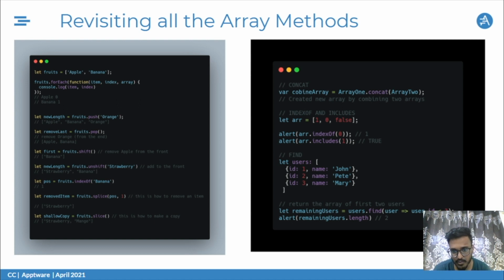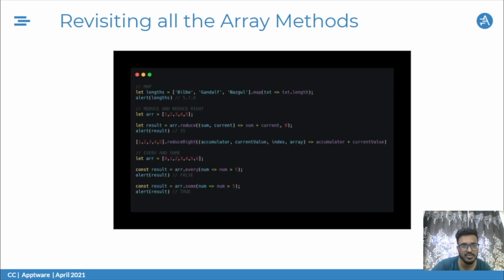Let's consider a new array, users, that's an array of objects. We have id and name inside of it. When I use the find function, I'm using an arrow function here to set the condition for find. The condition that I've set right now is user.id should be less than 3. So it will return the first and the second entries from that array. And that's how we check the length. Some more functions now.